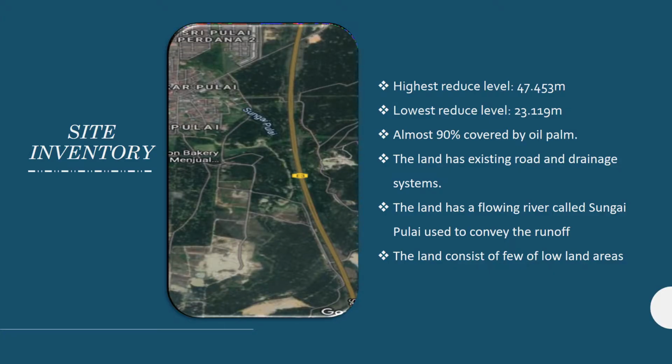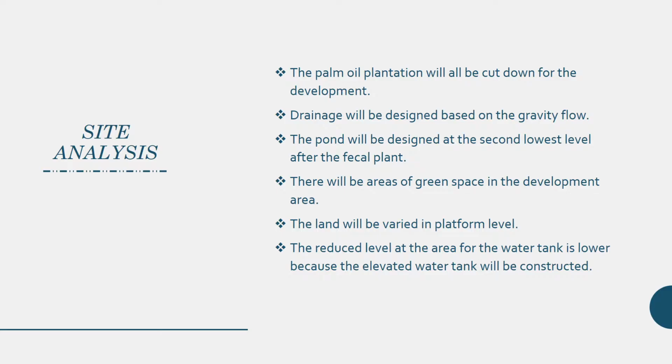For the site inventory, we have obtained the information on site such as location and topography for the purpose of the project site inventory. The highest reduced level is 47.453 meter, lowest reduced level is 23.119 meter, and almost 90% of this area is covered by oil palm. The land already has existing road and drainage system, has a flowing river which is called Sungai Pulai and consists of a few lowland areas. For site analysis, the palm oil plantation will all be cut down for development.